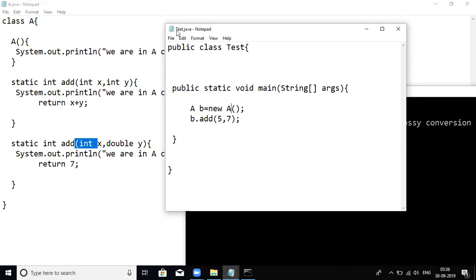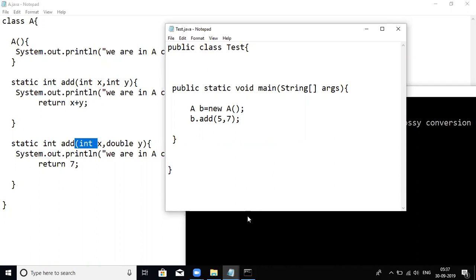Let me go to Test.java and let me call it. I'm trying to create an object for which class? A class, and I'm holding it in an A class reference variable only. I'm trying to call add 5 comma 7. What values am I passing here? 5 comma 7. Which method will it call, the first method or the second method? First method, sir. Why does it call the first method? Both are integers. Both are integers, because the values we are passing are both integers. So based on our input, that particular method will be called.